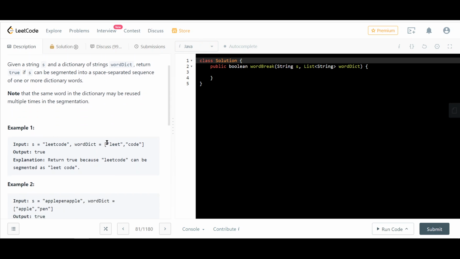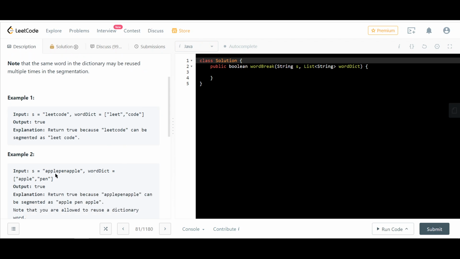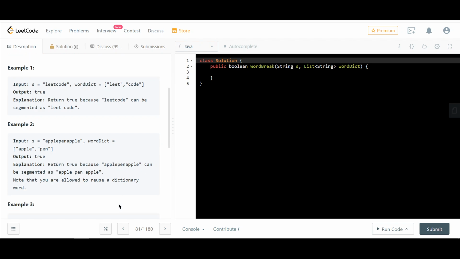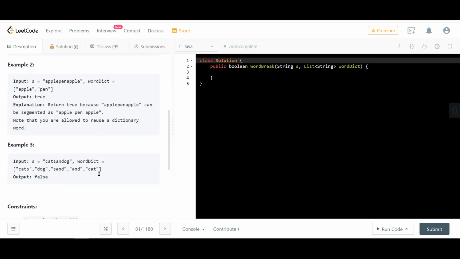So we are given this dictionary. This is a list of words, leet and code. So we can break this into leet and code, so we return true. Okay, apple, pen, apple. Because applepenapple can be segmented as apple pen apple. Note that you're allowed to reuse a dictionary word. Fair enough. Cats and dog.